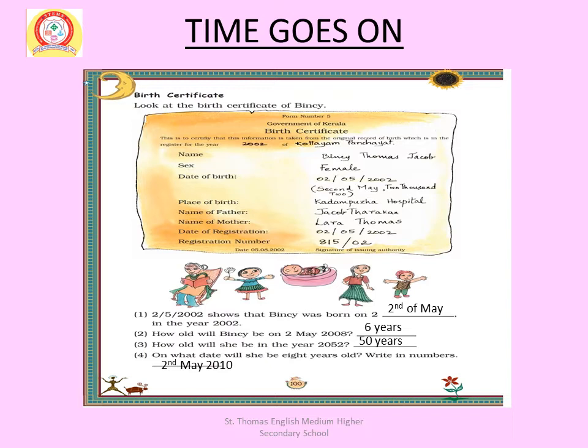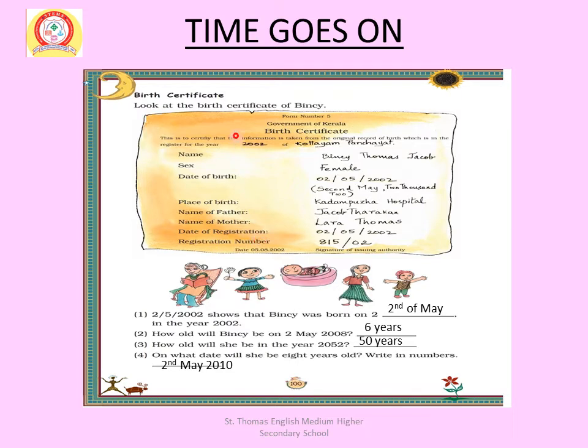It contains the name of the newborn, parent's name, gender of the newborn, date of birth, place of birth, registration number and date of registration.